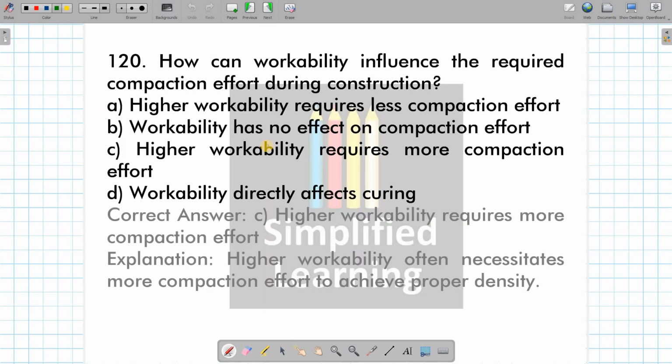Then how can workability influence the required compaction effort during construction? See, higher workability means more compaction effort is going to take place there, okay? More compactive effort is required over there, right? That's why the answer is C. Higher workability requires more compaction effort.